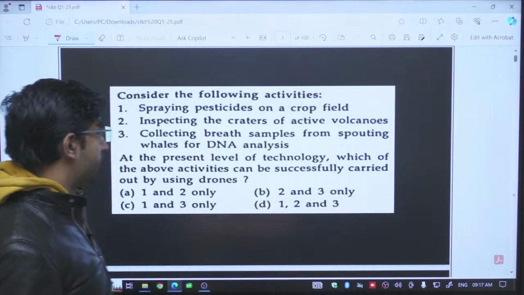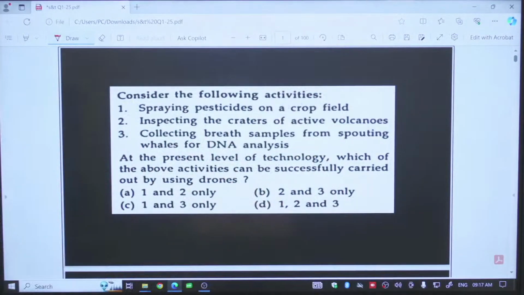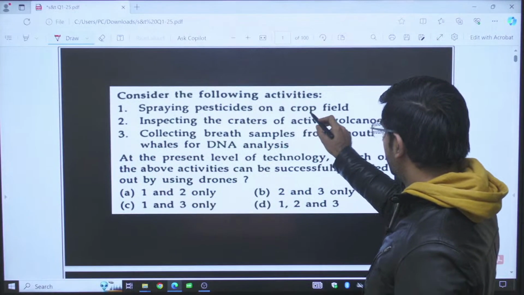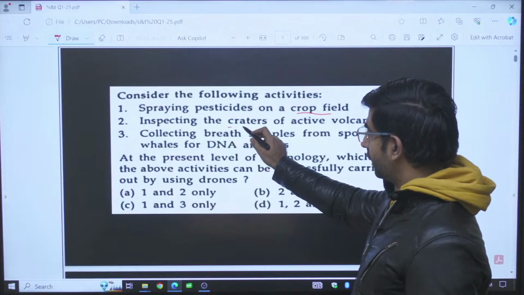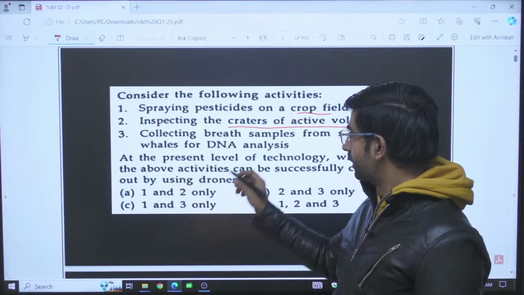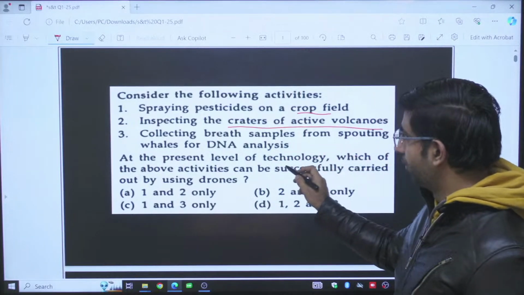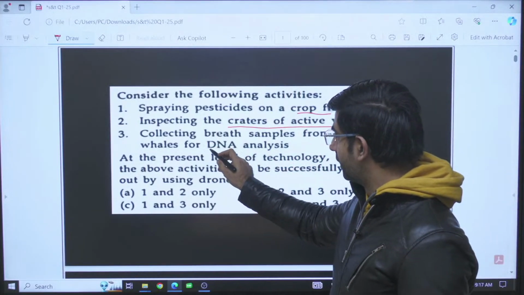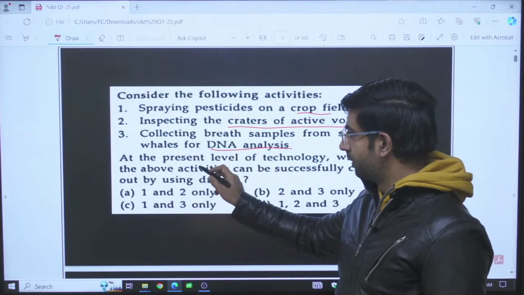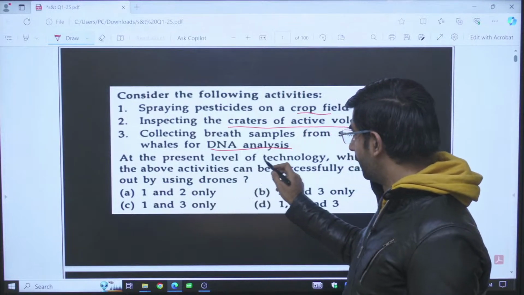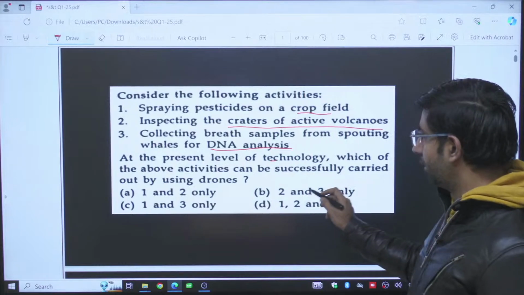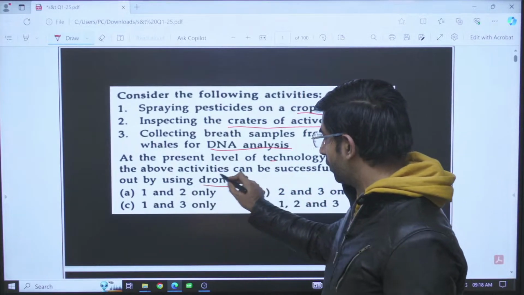And the first question says, consider the following activities: spraying pesticides on a crop field, inspecting the craters of active volcanoes, collecting breath samples from spouting whales for DNA analysis. And at the end of these statements we have a command: at the present level of technology, which of the above activities can be successfully carried out by using drones?